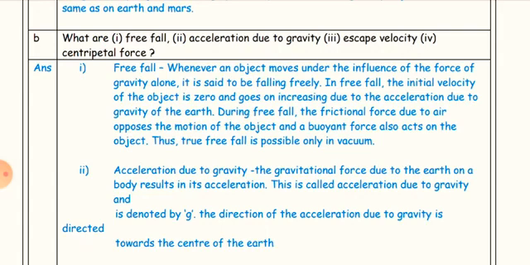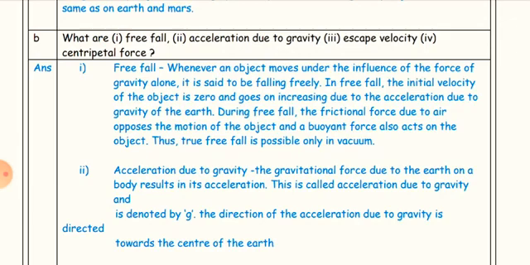In free fall, the initial velocity of the object is 0 and goes on increasing due to the acceleration due to gravity of the earth. During free fall, the frictional force due to air opposes the motion of the object and a buoyant force also acts on the object. Thus, true free fall is possible only in vacuum.